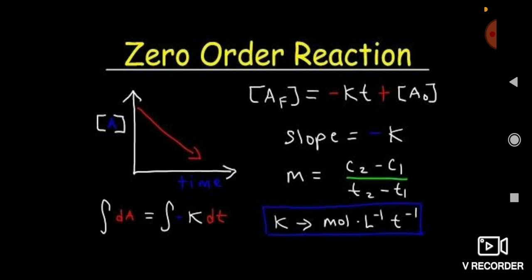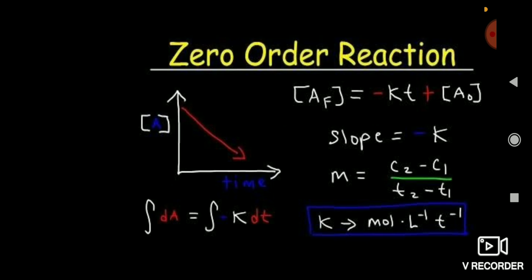So in the first case, you see that A_f is equal to minus k t plus A naught. Friends, A naught is the initial amount of substance present, k is the rate constant, t is the time and A_f is the final amount of substance present. And friends, this equation can be written in the form of a straight line equation. I think all of you know that the straight line equation is y equals m x plus c. So you can correlate it with the straight line equation. You can get the slope, that is minus k. Friends, I wish all of you should simply remember this equation.